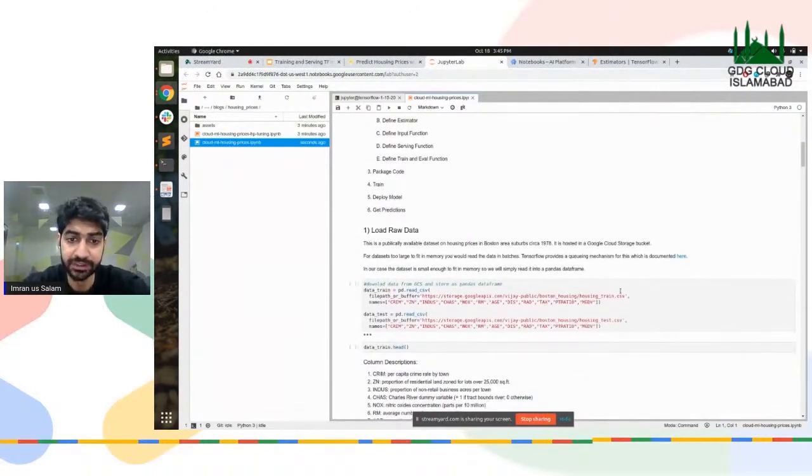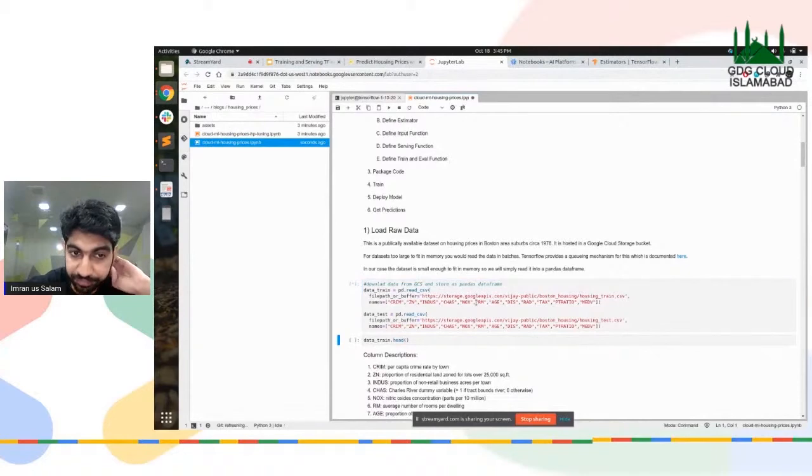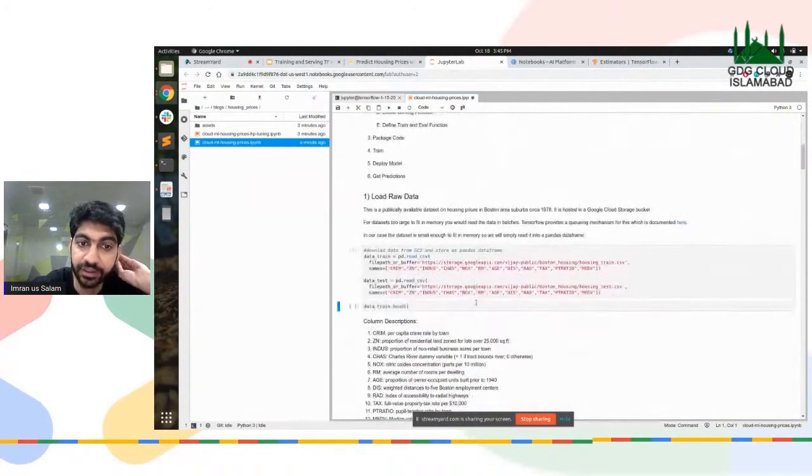So the first step is we're going to read the data set. We're going to read a CSV from this particular URL, right? And we're going to use these particular features. Now I'm going to show what these features mean. We're going to load two types of data set: the training data set and the testing data set. Okay, we've loaded those data sets, right?